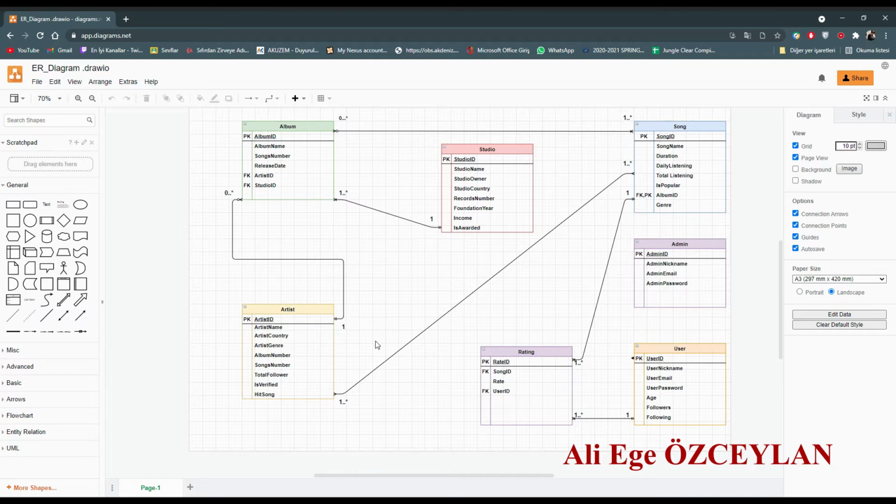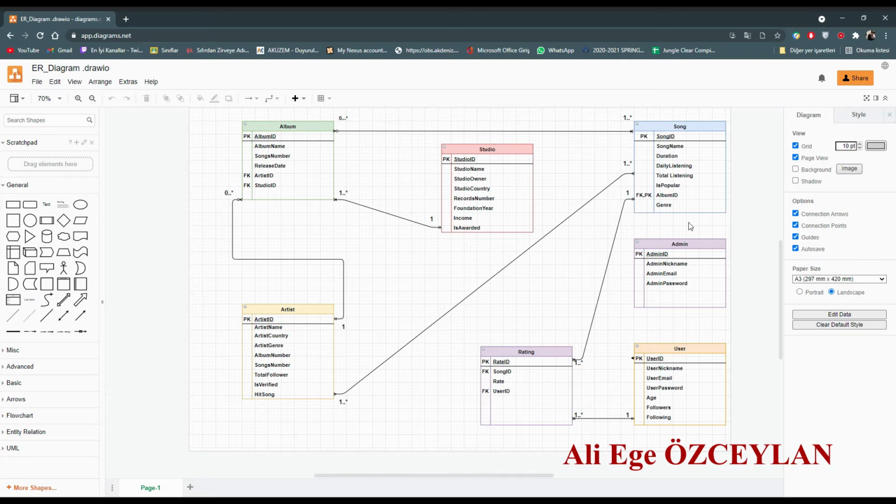Hi guys, I'm Ali Gözceylan and I'm going to introduce the ER diagram of our project. Let's start with the artist table. For artist, we have an artist ID as a primary key and other attributes. We have an artist-album relationship and it is one to zero-to-many. One artist can have zero or more albums, but an album has to be made by just one artist.